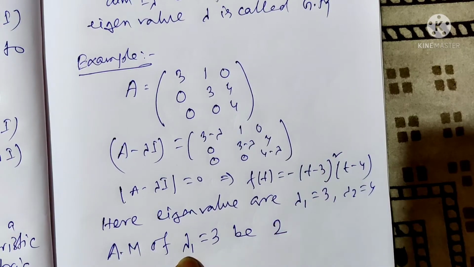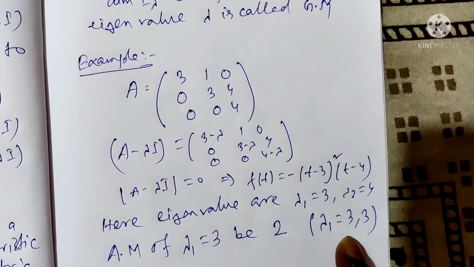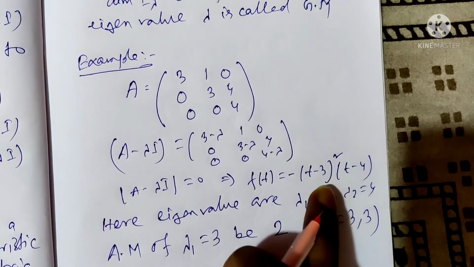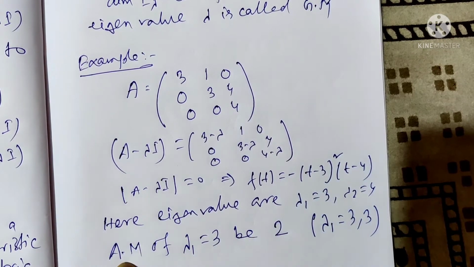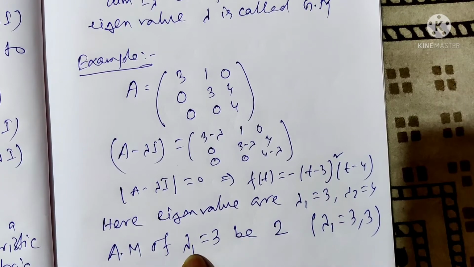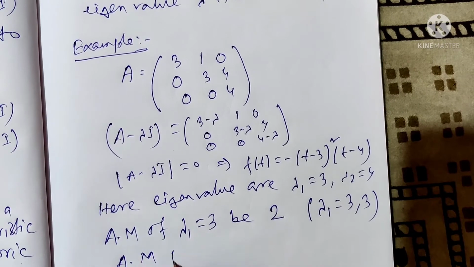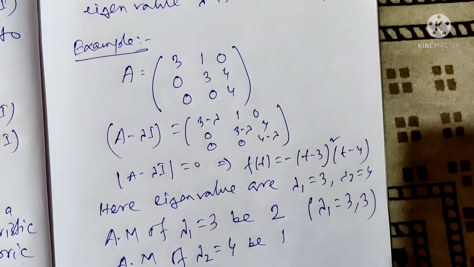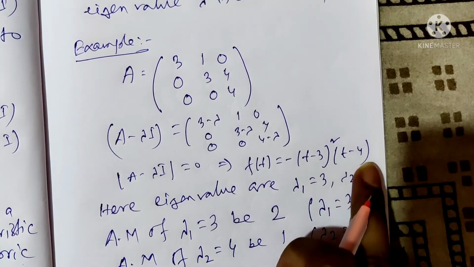So lambda 1 equals 3 and 3, the number of eigenvalues of lambda 1 being 3 and 3, because this has multiplicity 2. The algebraic multiplicity of lambda 2 equals 4 is 1, because for lambda 2 equals 4 there is only one eigenvalue, as the power is 1.